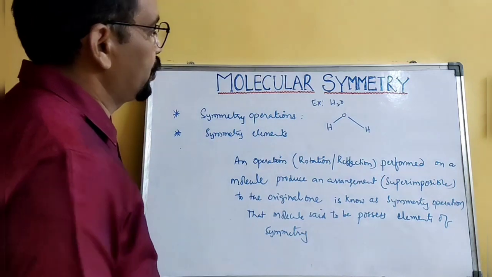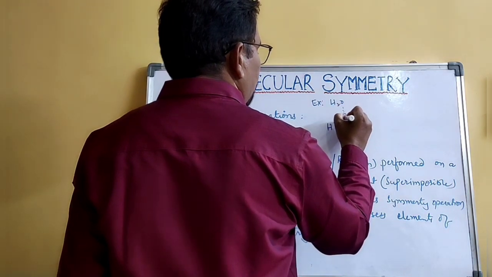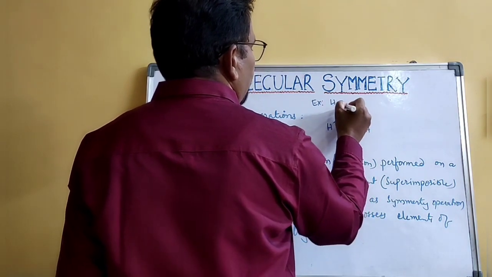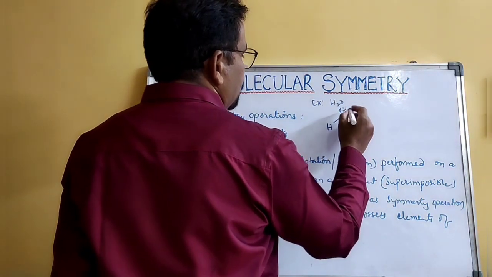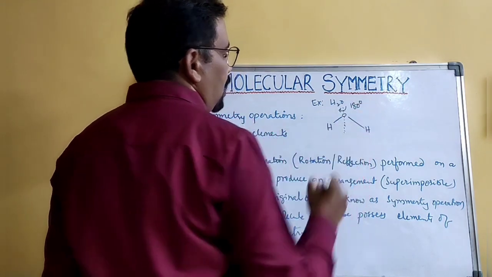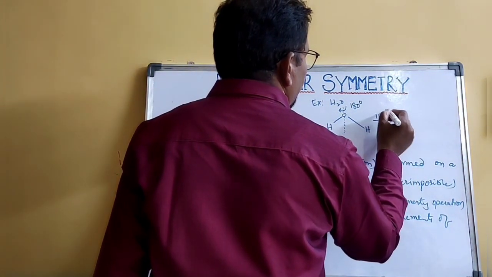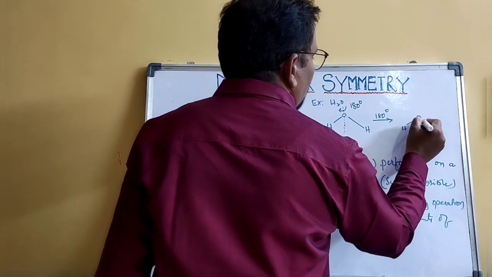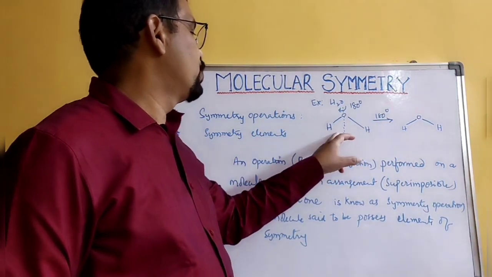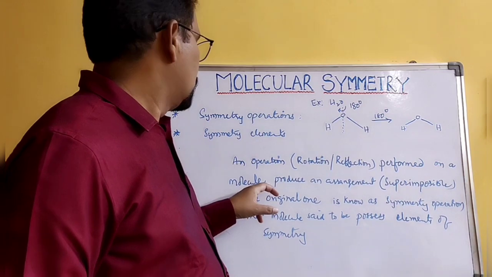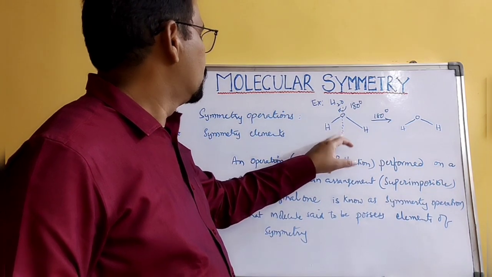The structure of the water molecule is like this. When you draw a line in between and rotate around this axis by 180 degrees, you will get the same molecule, superimposable. The operation we used here is rotation.